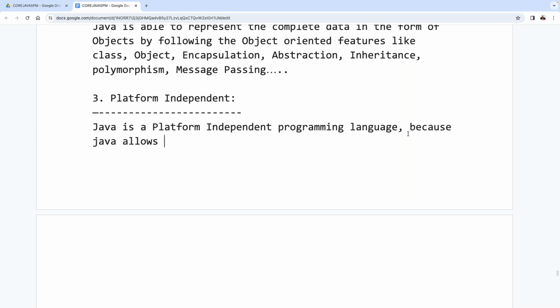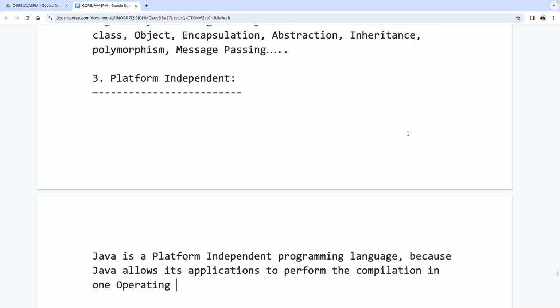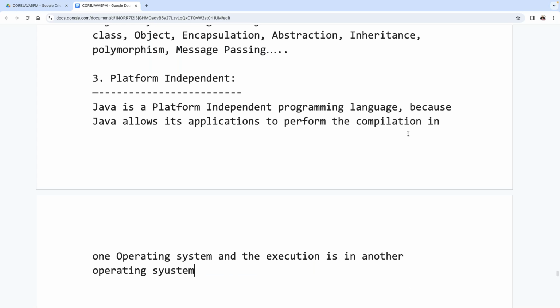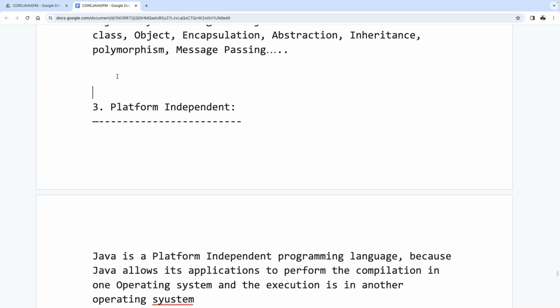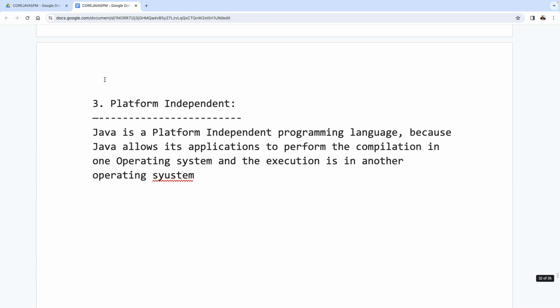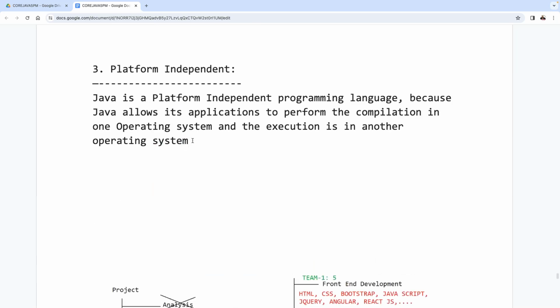Because Java allows its applications to perform the compilation in one operating system and the execution in another operating system. Compilation is in one operating system and the execution is in another operating system. So because of that reason, Java is a platform independent programming language.